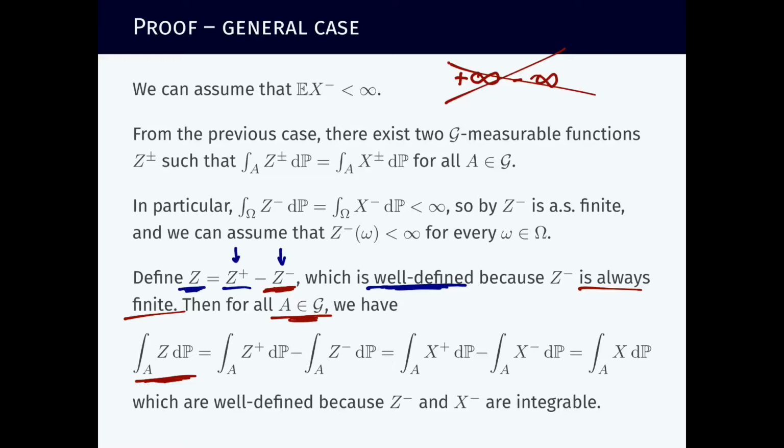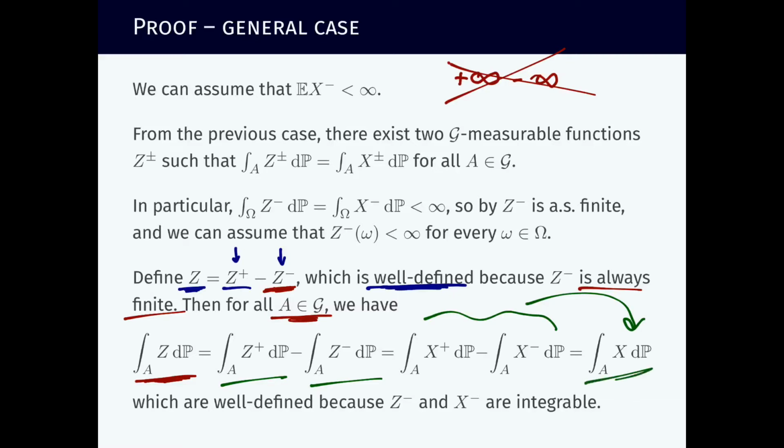By definition of integral, it will be the integral of Z plus minus the integral of Z minus. Now this coincides because Z plus is the conditional expectation of X plus, and these will coincide because Z minus is the conditional expectation of X minus, and these two will add up to X because this is a property of the integral.